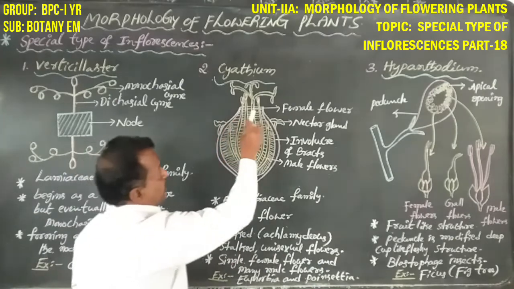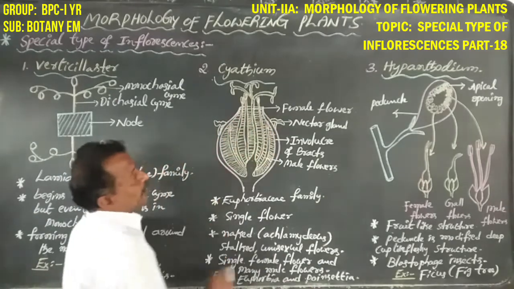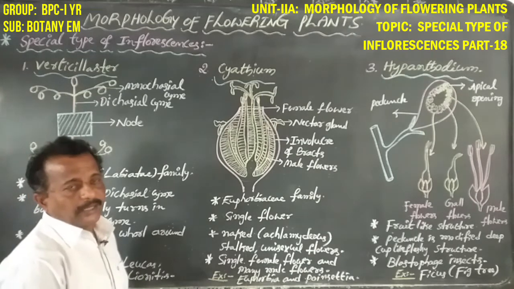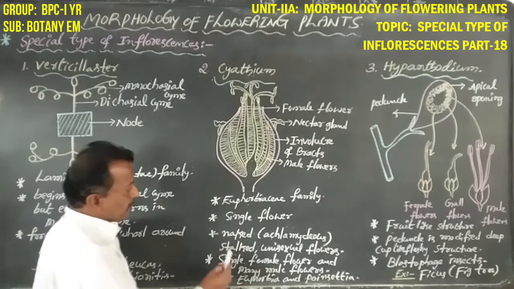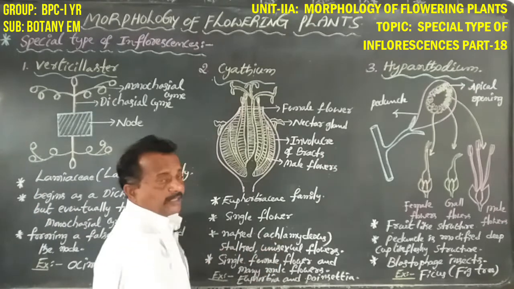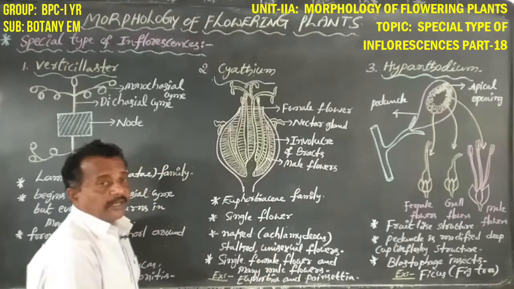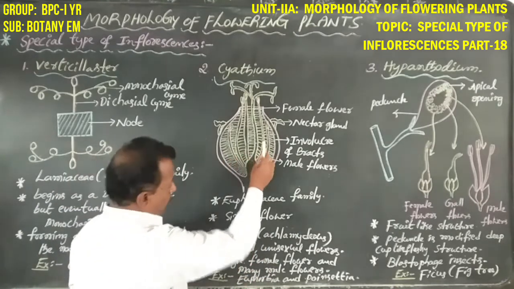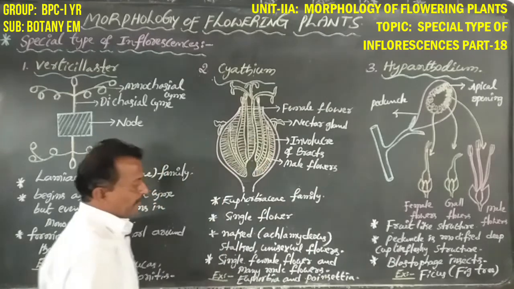This deep cup has both male and female flowers, but no perianth, calyx or corolla. Hence they are naked, achlamydeous.